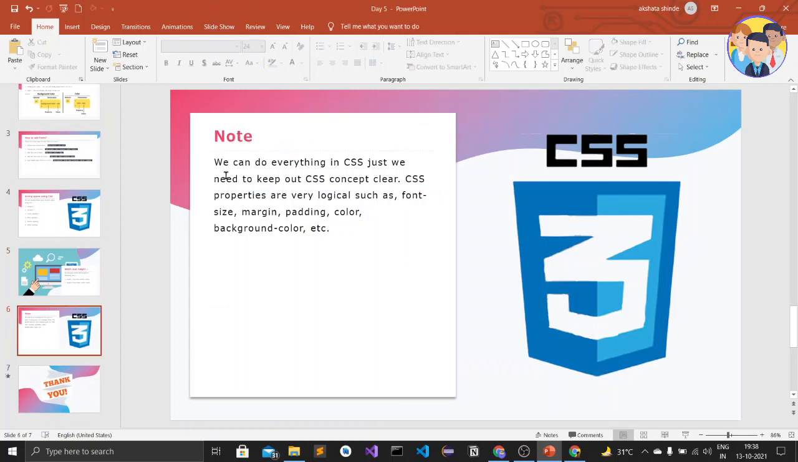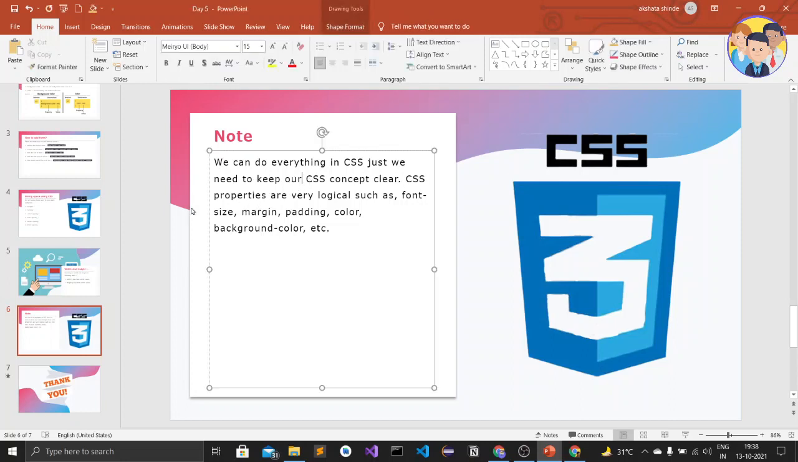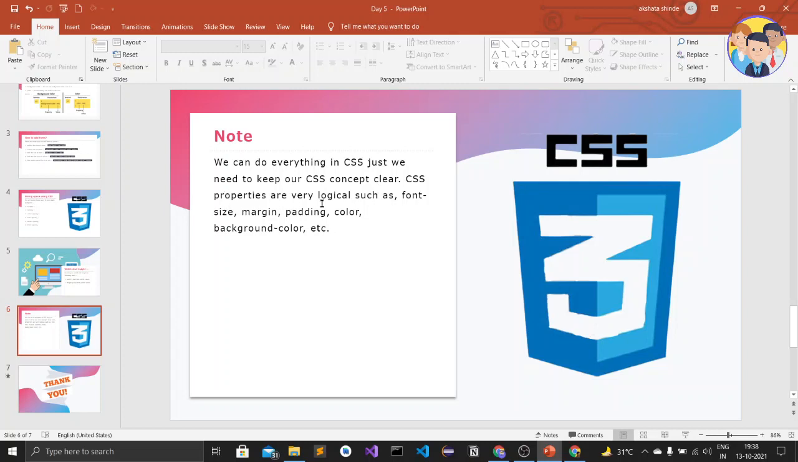Okay, so let's see the next slide, which is about the note. And the note is we can do everything in CSS, just we need to keep our CSS concept clear. CSS properties are very logical, such as font size, margin, padding, color, background color, etc. Okay, so here we have given that CSS language is very simple, and just we need to keep our CSS concept clear. Okay, so it is very logical, like font size, margin, padding, color, background color, etc.